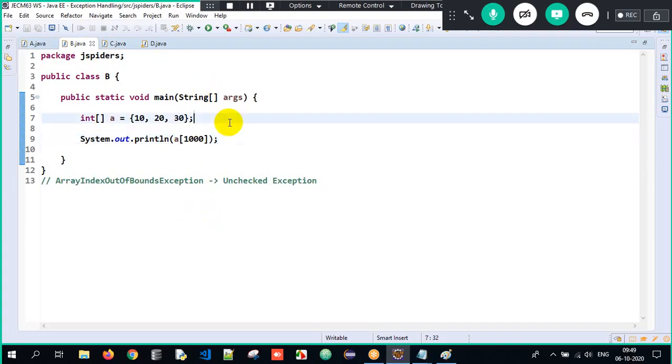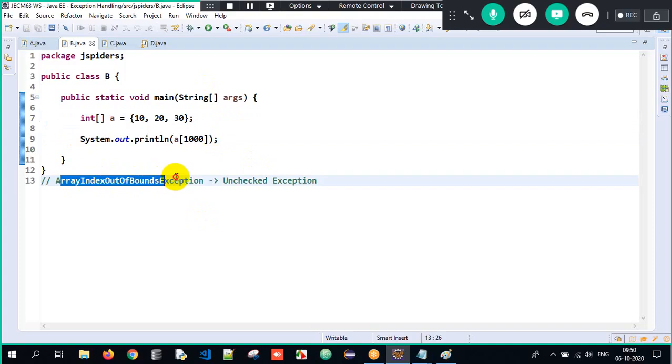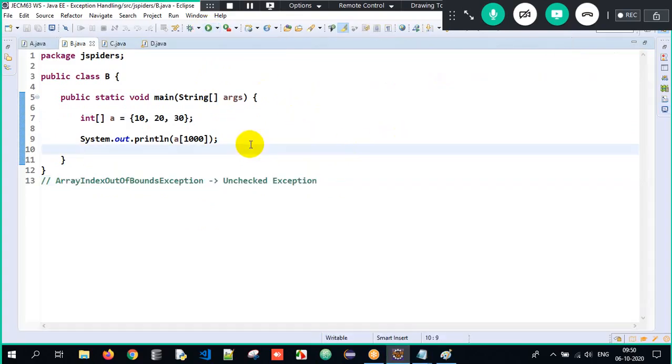But still, the compiler does not know it. So ArrayIndexOutOfBoundsException is an example of an unchecked exception, because the compiler is unaware of it. We need to handle it, but not immediately during program development. I execute it, I get to know the exception, and later I come and handle it. So unchecked exceptions are compiler unknown; you need to handle them, but not immediately.